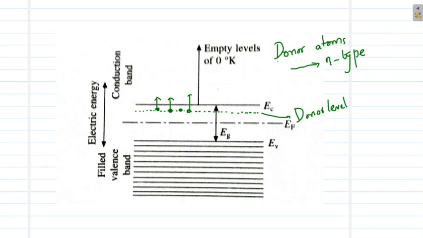So the addition of donor atoms into an intrinsic semiconductor creates a donor level called ED in the semiconductor, and the valence electrons of the donor atoms actually occupy this donor level. So ED represents the new level, the donor level, that is added by these added impurities, the donor atoms. And since donor atoms are usually positively charged because they are ionized, because they release their valence electrons into the system, let me represent a plus charge at this level. That level actually corresponds to the level brought by the donor atoms.